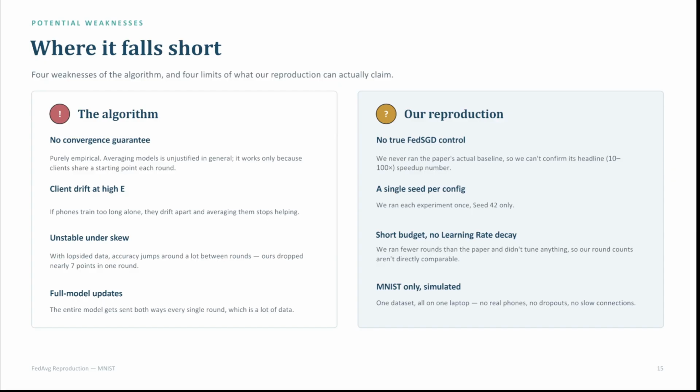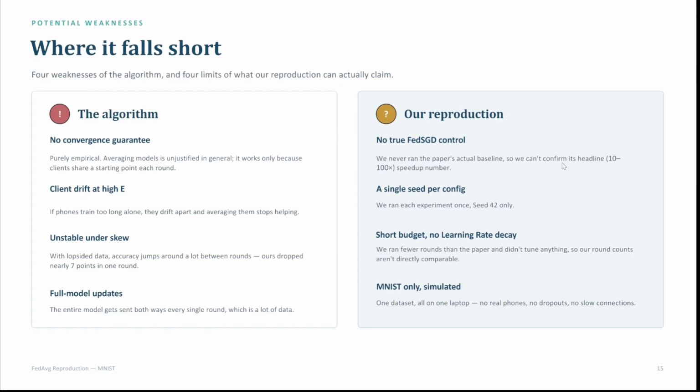Then we have client drift at higher epochs. That means if the phones train too long alone, they can drift apart and the average stops helping. Unstable under skew means that the accuracy jumps a lot between rounds. In our case, it dropped almost 7 points in one round, so that might be a little bit unreliable. Finally, full model updates. The entire model gets sent both ways every single round, so a lot of data is being passed around. Those are some limitations.